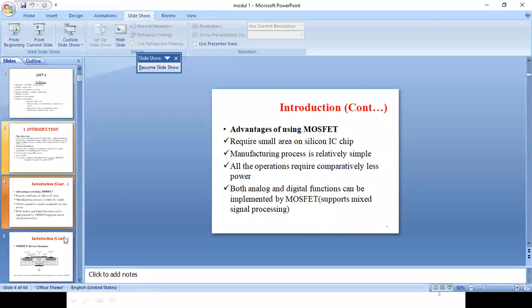So these are the advantages of MOSFET that I have mentioned till now. It requires small area. The manufacturing process is quite simple, and all the operations require comparatively less power. The power dissipation is quite less. Another advantage is that it supports both analog as well as digital operations. So these are the main advantages, and that's why we use MOSFET in place of BJTs. When we are concerned with integrated circuits, mostly we use these MOSFETs inside the IC.